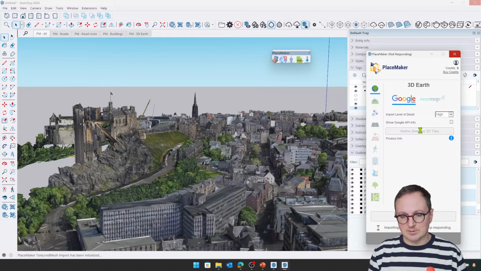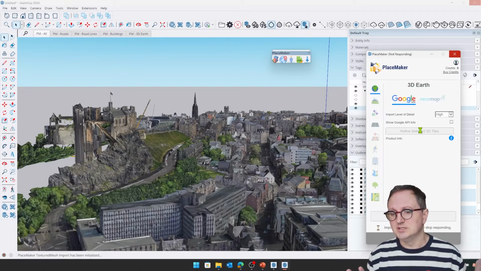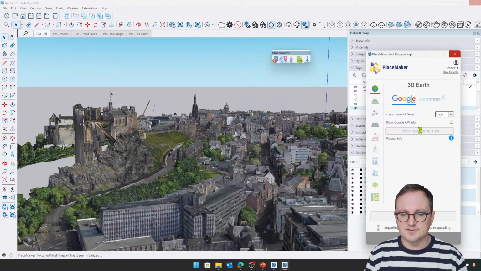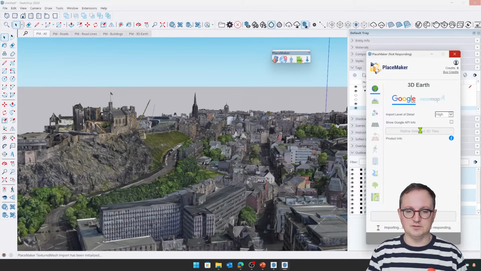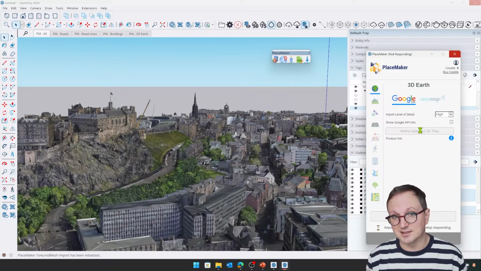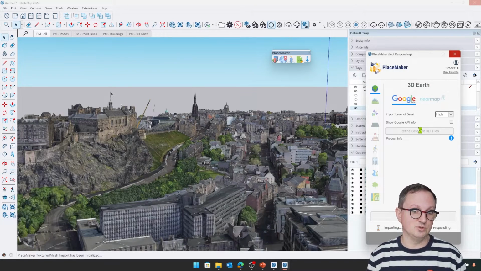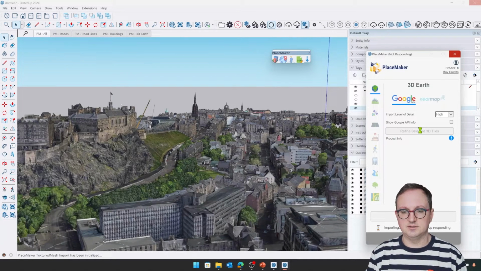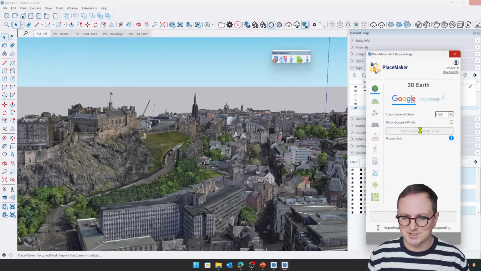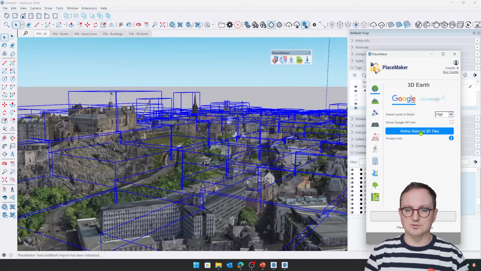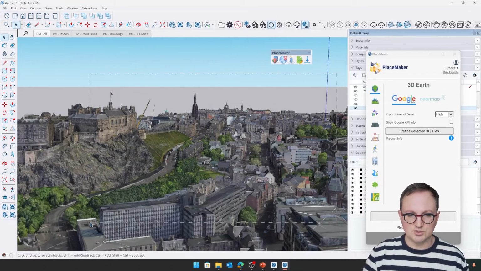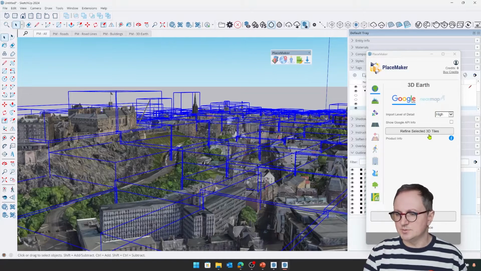People have always asked how we can do this inside of SketchUp, and it's always been a little bit sketchy because whilst you could, the data was never licensed for it. So you could potentially get yourself in trouble. I mean, technically, you could do that by screenshotting a piece of Google Maps and using that in commercial work. But this, they've kind of opened it up a little bit. So, of course, do your due diligence and go and read your license agreement for your Google 3D Maps. Just make sure that you're all covered, but super useful.